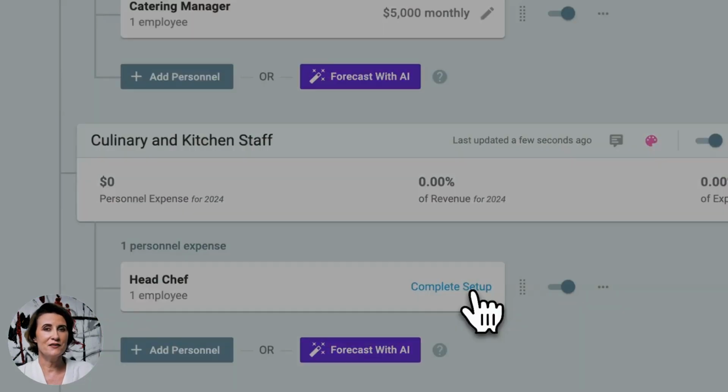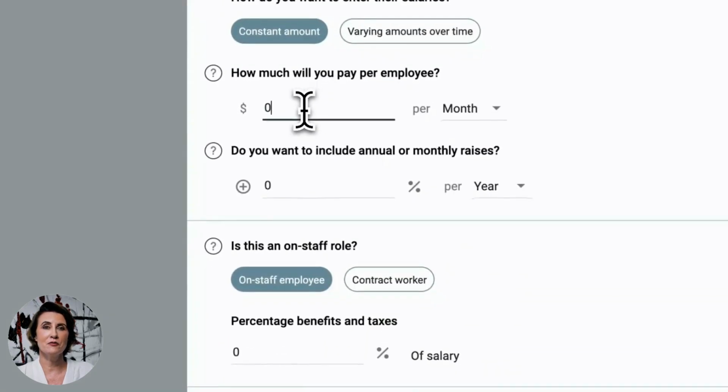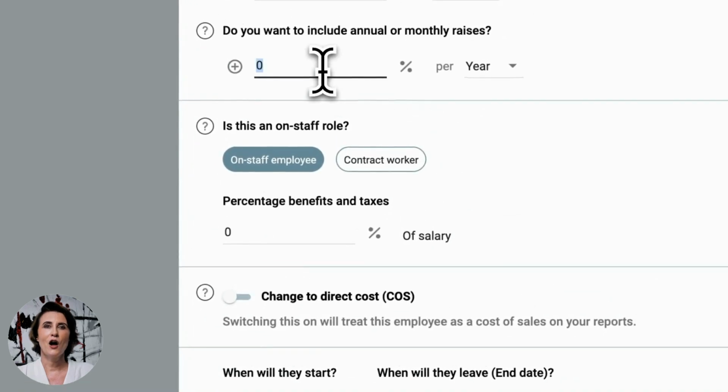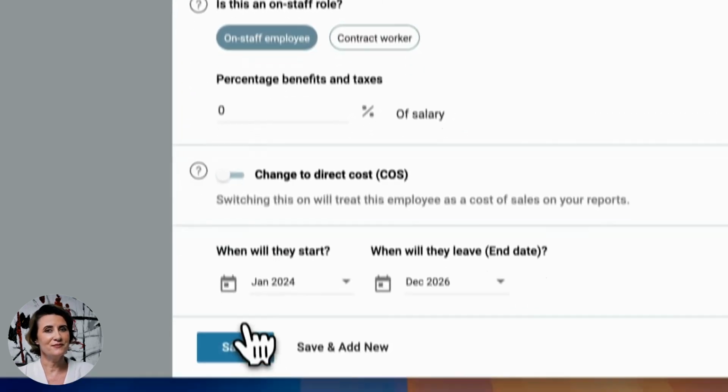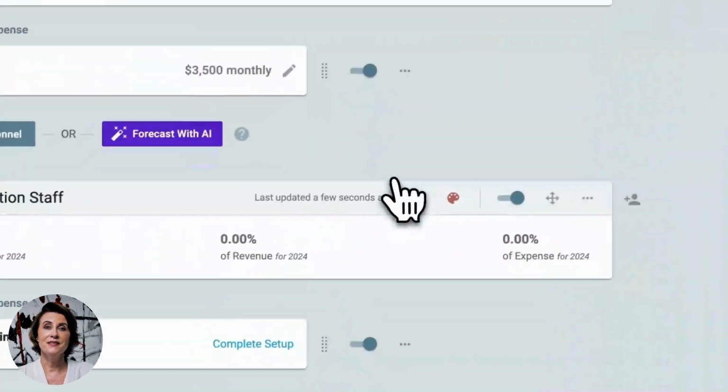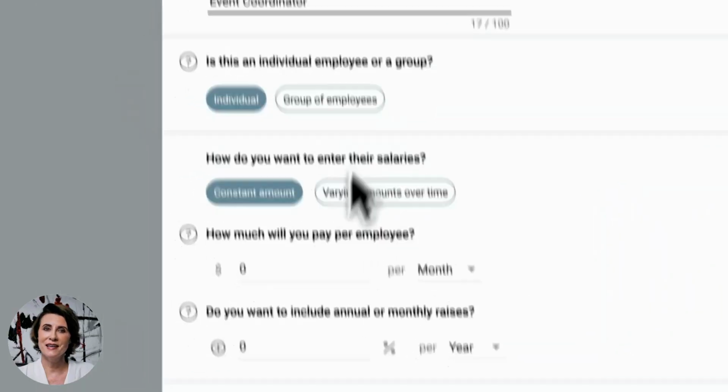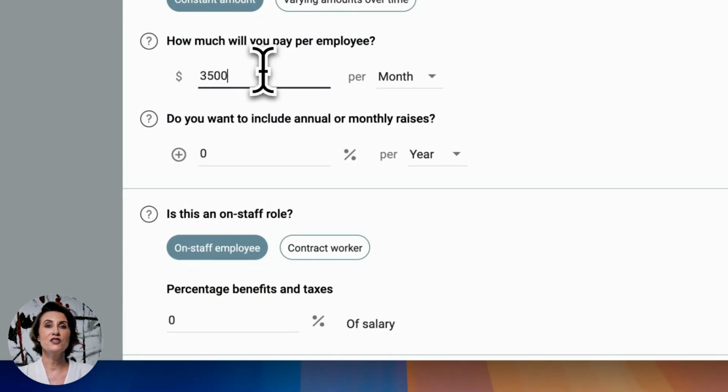Next, the head chef. Let's say we are paying him a $3,500 monthly salary with a 10% year-on-year increment. For the event coordinator, the same salary, $3,500 monthly with a 10% yearly increment.